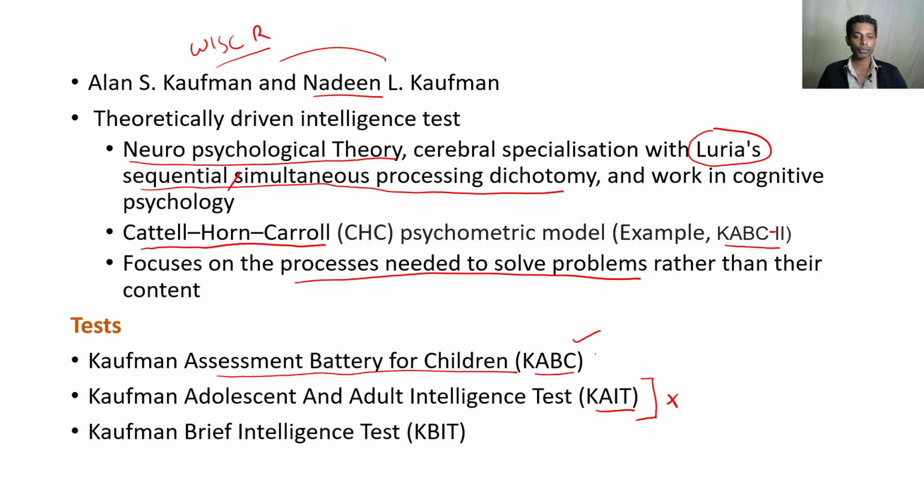When I look at the Pearson website, I don't find much information related to the KAIT, but I'm finding developments related to the KABC and even the KBIT, the brief intelligence test. Maybe that's because the brief intelligence test covers the adolescent and adult area. So that could be one reason they are not updating the KAIT, or I'm not very sure whether they have stopped working with the KAIT. If anyone has knowledge related to that, please update me too.